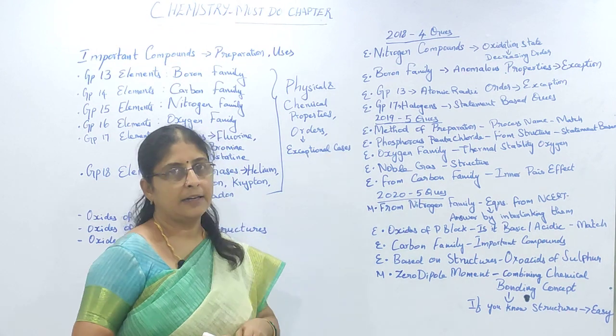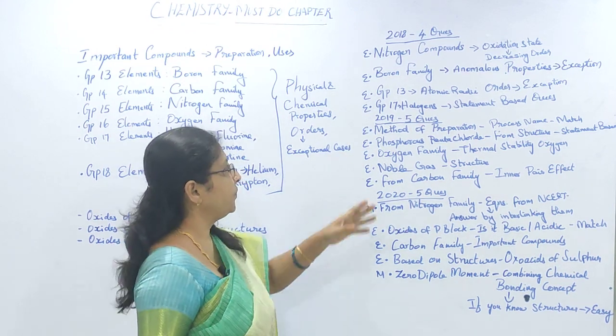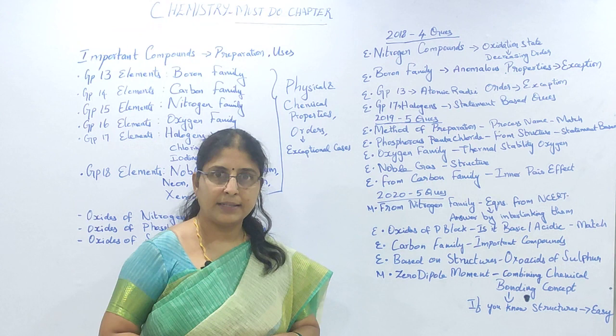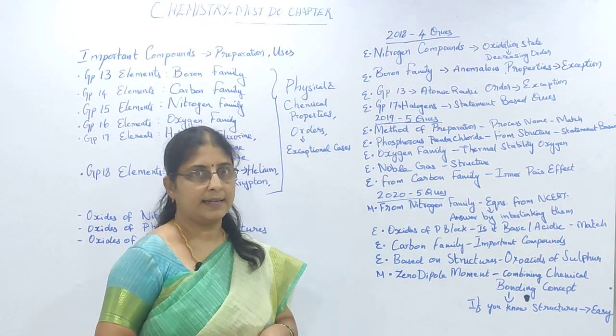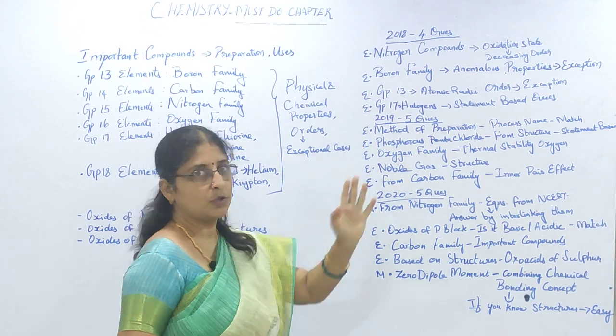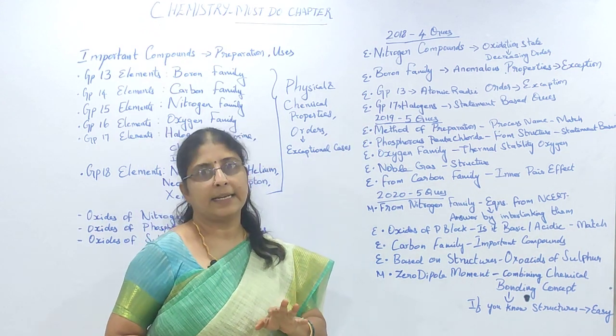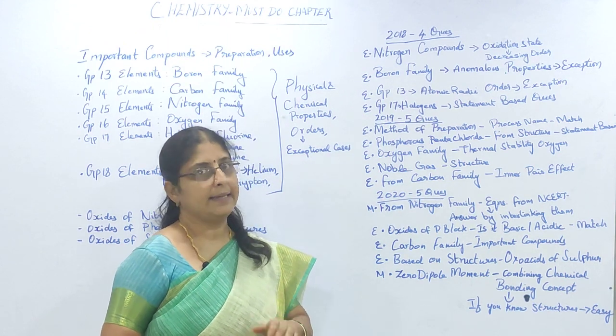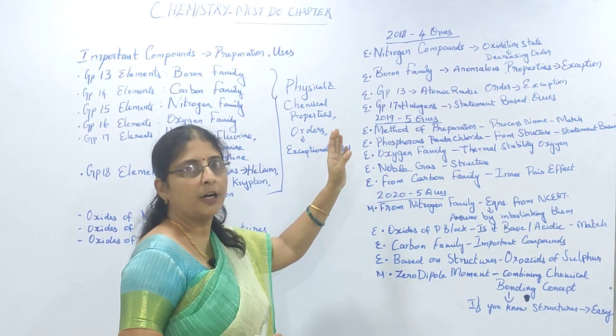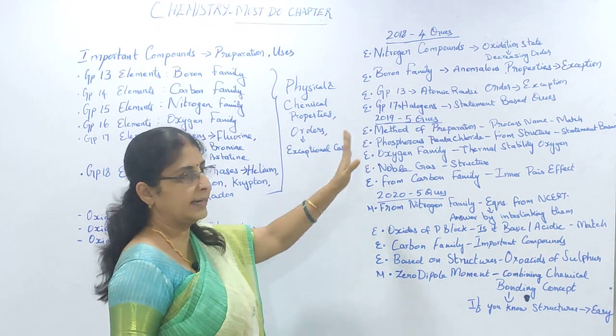You had one from halogens, group 17, and it was a statement based question, however that is from NCERT, so students felt it easy. All 4 questions in 2018 are only from NCERT, so the students felt all the questions from P block elements were easy that year.